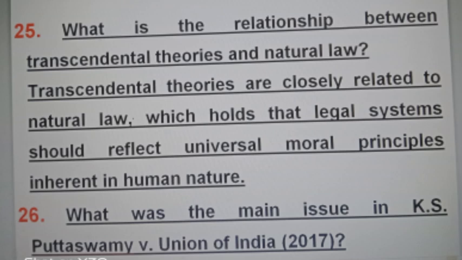What is the relationship between transcendental theories and natural law? Transcendental theories are closely related to natural law, which holds that legal systems should reflect universal moral principles inherent in human nature.